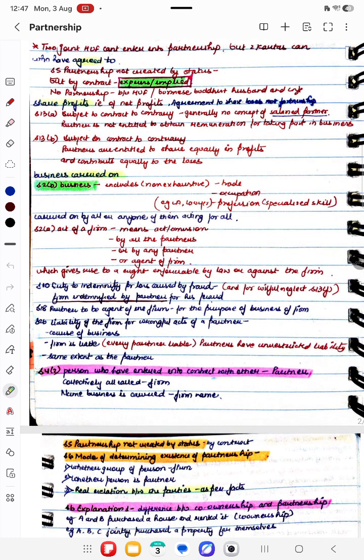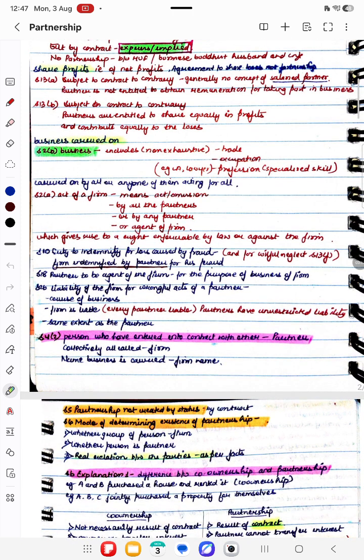And therefore there are different rights, such as the right of indemnity. If any partner does an act which is a fraud, then the firm needs to be indemnified by the partner for his fraud, and a partner is an agent of the firm for the business of the firm, as provided in Section 18. The partner needs to indemnify the firm, but the firm will itself be liable to the third person for any wrongful act done by the partner.